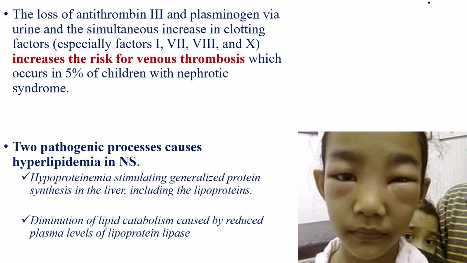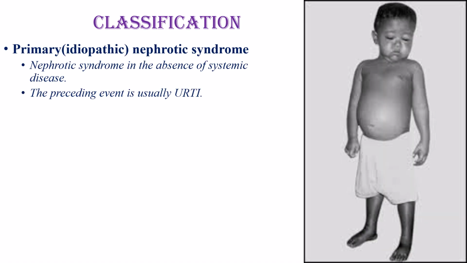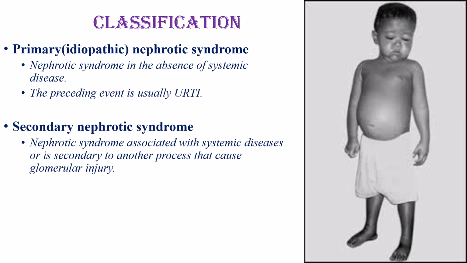For hyperlipidemia in nephrotic syndrome, there are two pathogenic processes. First, hypoproteinemia, which occurs due to increased urinary loss of protein, stimulates generalized protein synthesis in the liver, including the lipoproteins. This causes an increase in lipid. In addition, diminution of lipid catabolism caused by reduced plasma level of lipoprotein lipase, which is lost in the urine, causes decreased lipid catabolism and increased production at the liver. Those things cause hyperlipidemia.